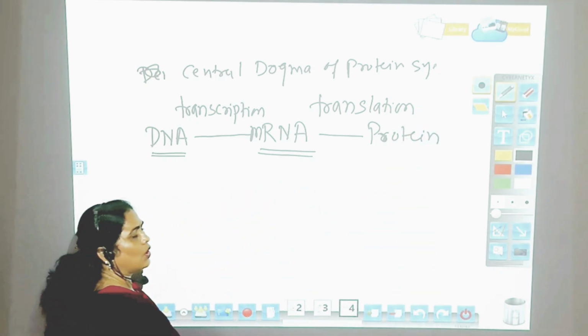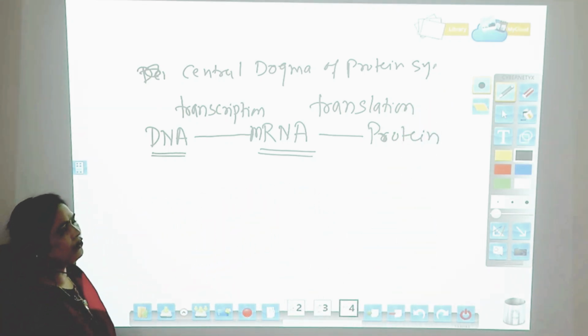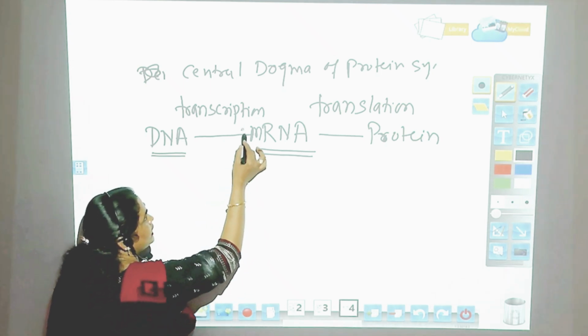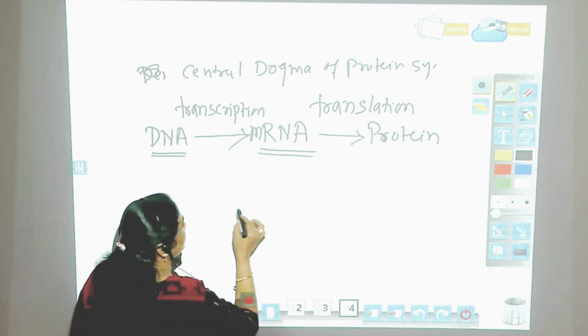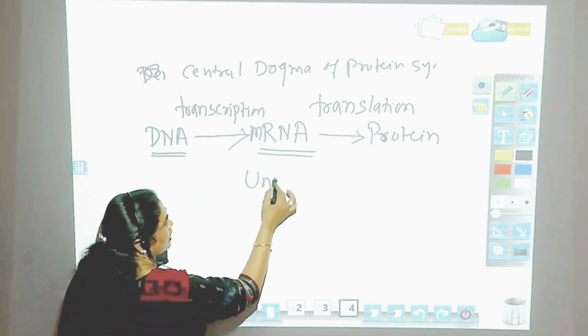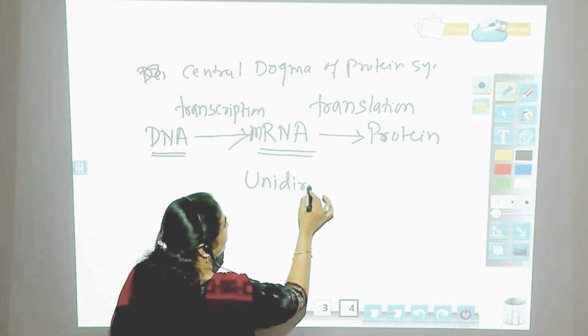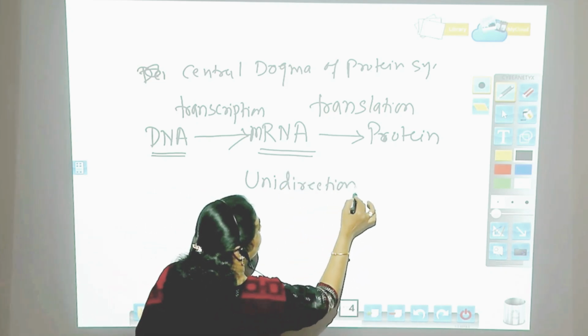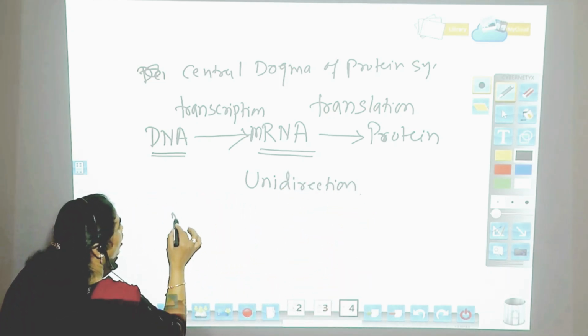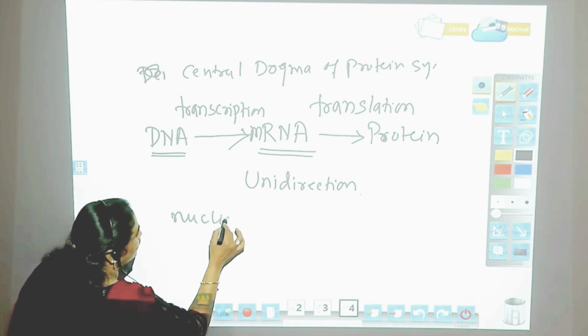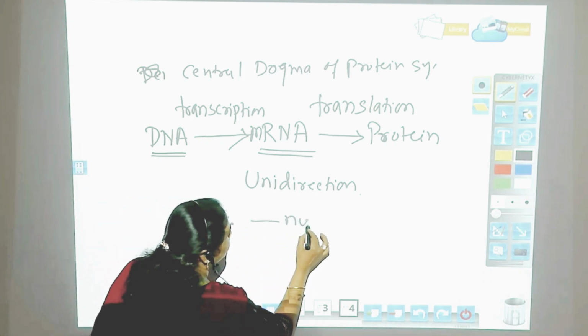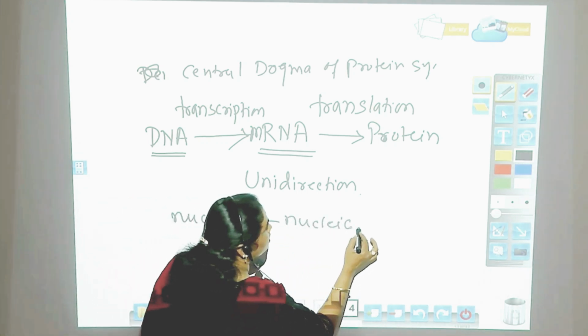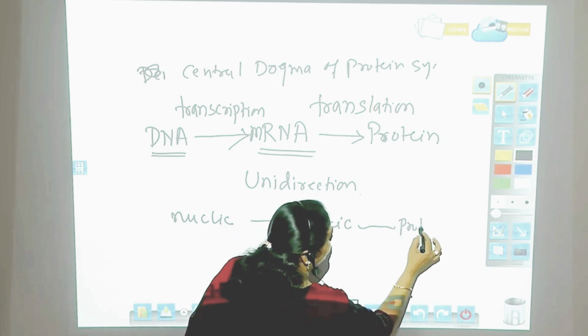Or it is also called the central dogma of molecular biology. Now this flow of genetic information is unidirectional. The genetic information will always flow from a nucleic acid to a nucleic acid, and from the nucleic acid to protein.